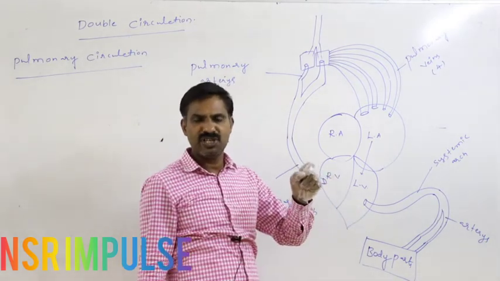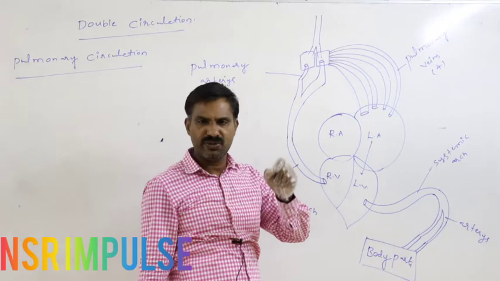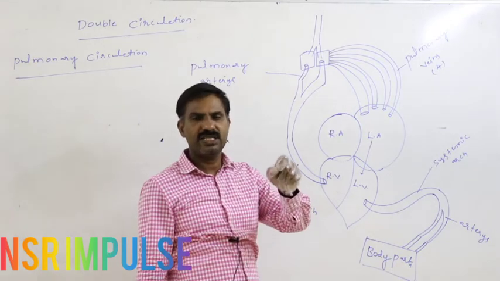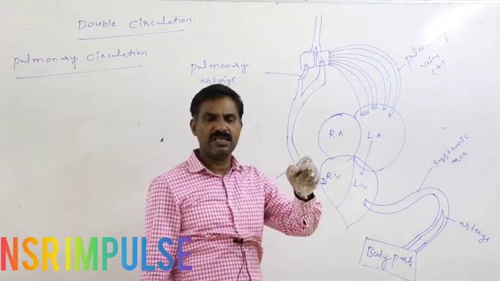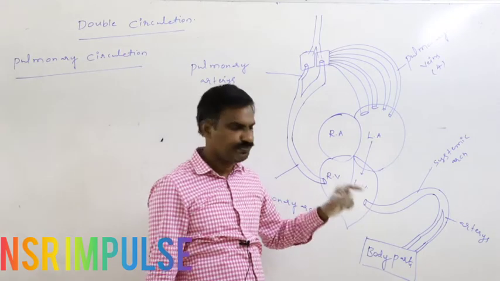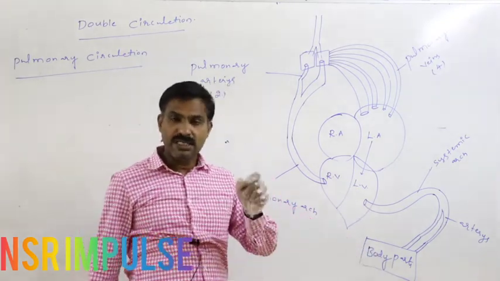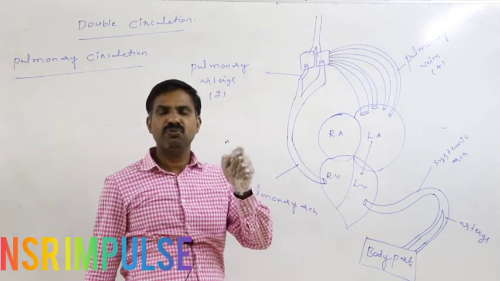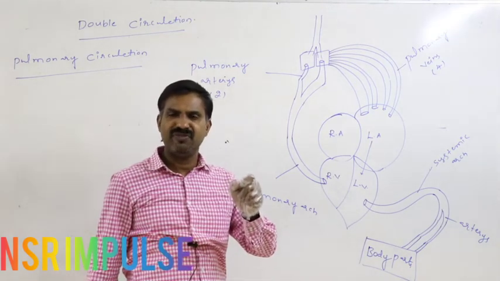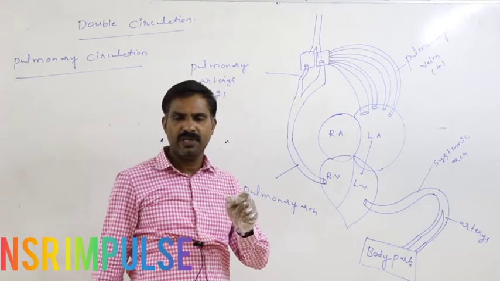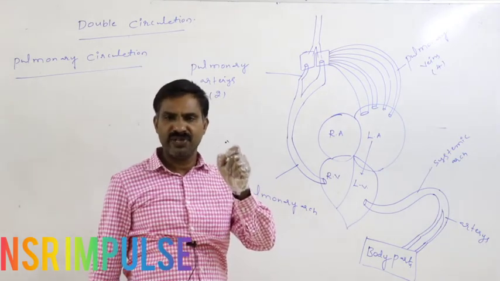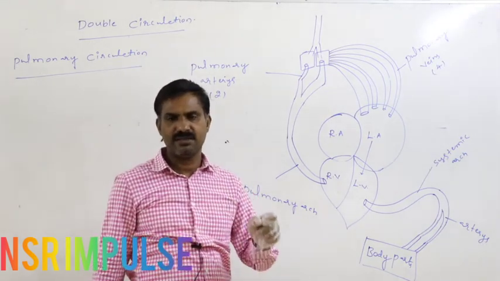Similarly, nutrients present in the blood diffuse into cells. Waste materials present in the cells diffuse into the blood. Means in the body parts, oxygen and CO2 are exchanged between the blood and tissue, and nutrients and wastes also get exchanged.